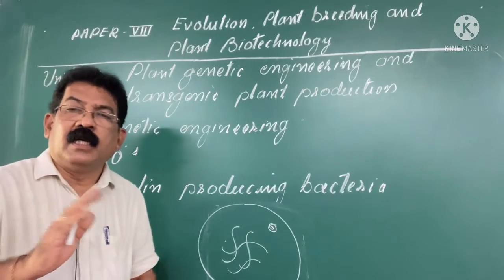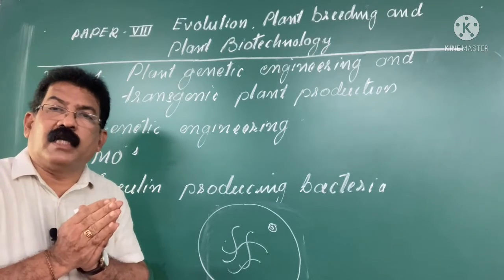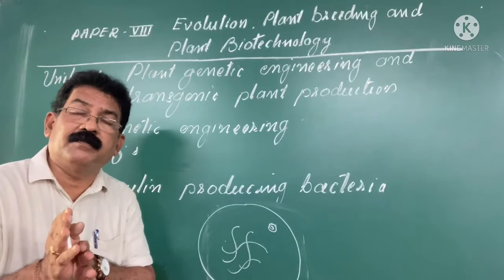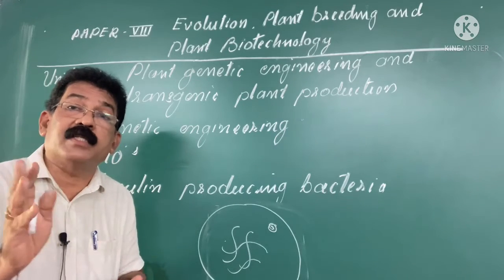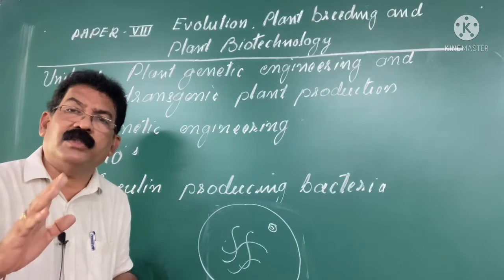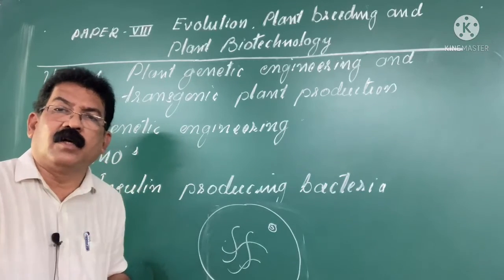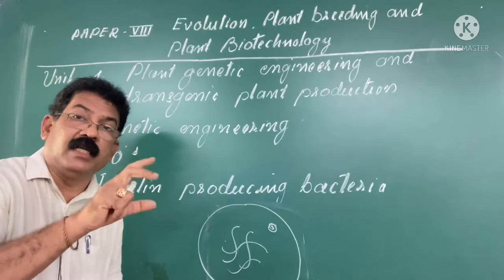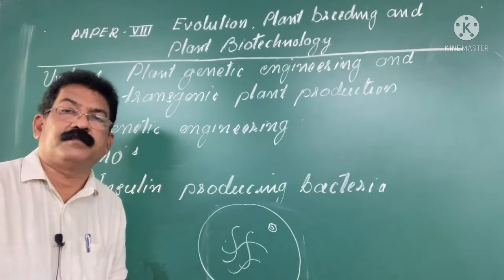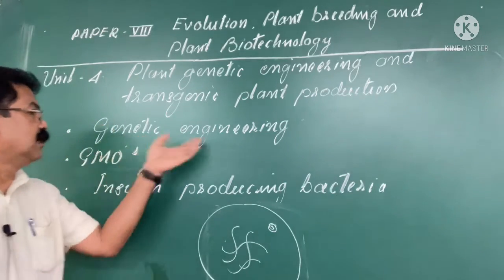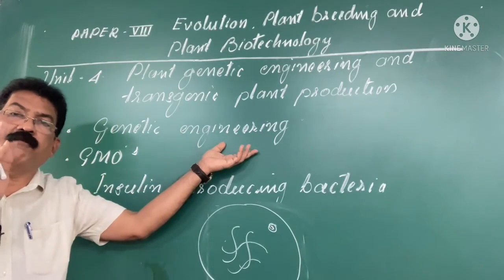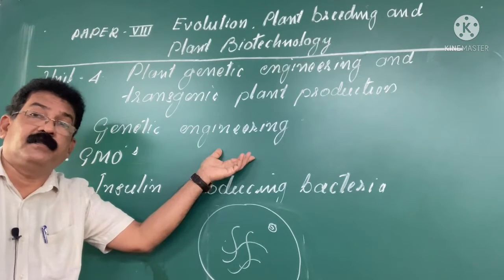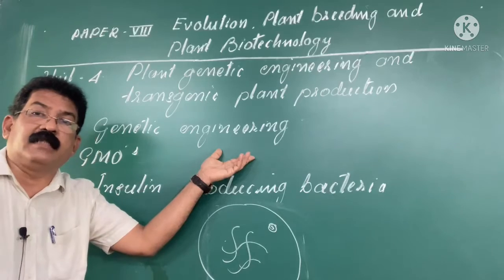Do you follow? Genetic engineering refers to the manipulation of the chromosomes of an organism in a way that does not take place in the normal course. In the normal course, of course, there may be an exchange of chromosomes, isn't it? Here, the genome of an organism is artificially altered. That is called genetic engineering. It refers to modification of a genome with a desired gene. For example, I gave the golden rice.